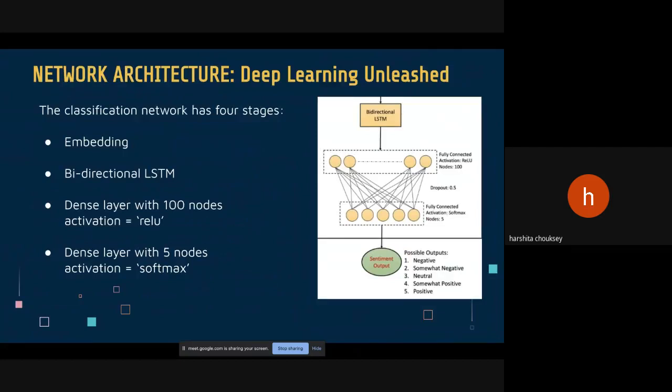So now handing over to Ritu. Thanks a lot, Harshita, for explaining the data set and the data pre-processing part so beautifully for me.